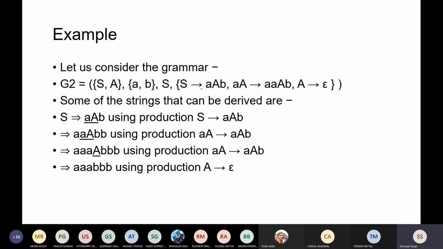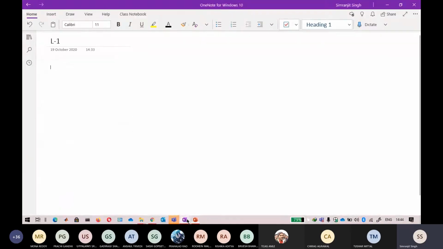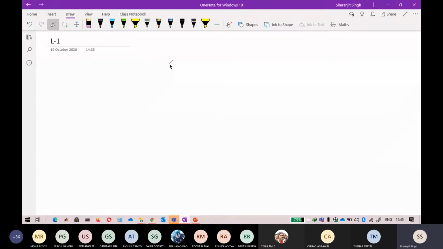So just let me take it to the other side on OneNote. Now just clearly understand it, because this is the starting part of the grammar. If you understand it completely, it will be very easy for you in the coming days, because all 2-3 lectures are based on grammars. If you have any kind of doubt, just write your queries on the chat box here. I will check this periodically, don't worry about that.